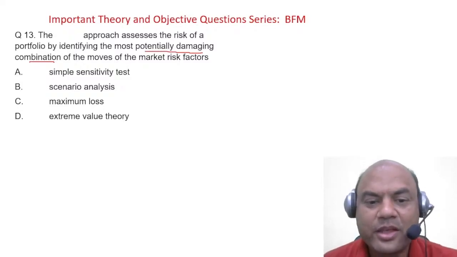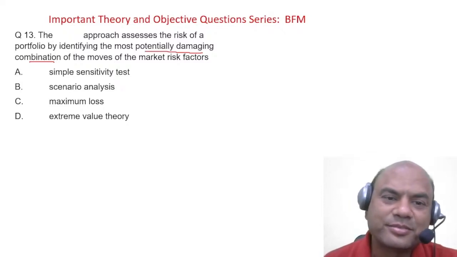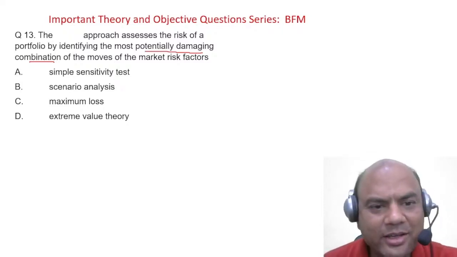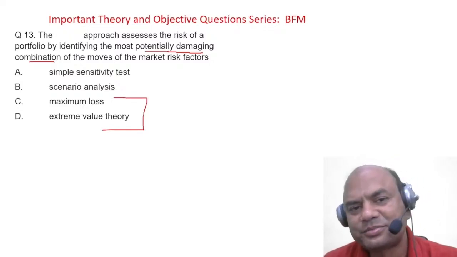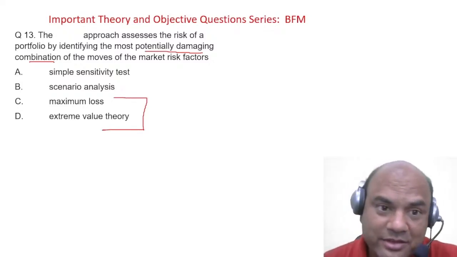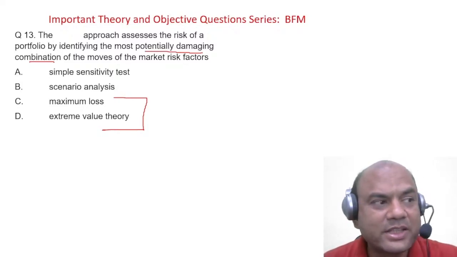Here you are right. Whatever you are thinking is right. The answer is, it is among these two. Extreme value theory or EVT. Again confusion. Many of you are still going into this logic of extreme value.